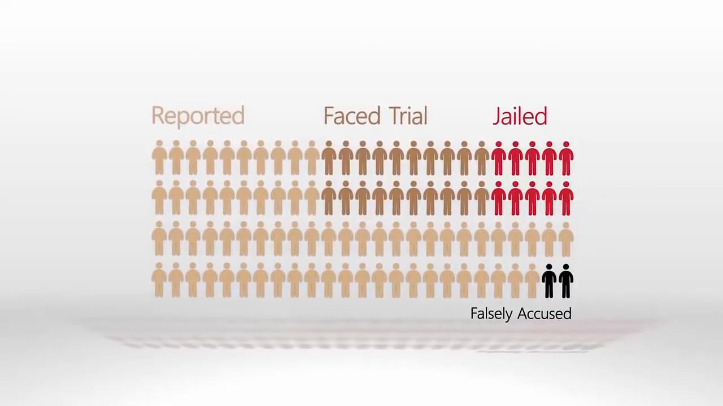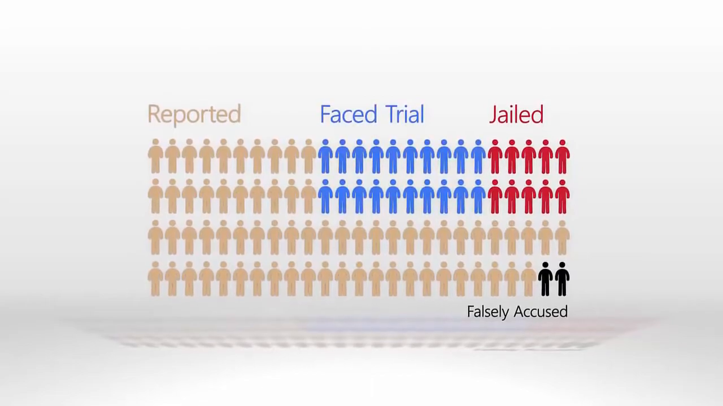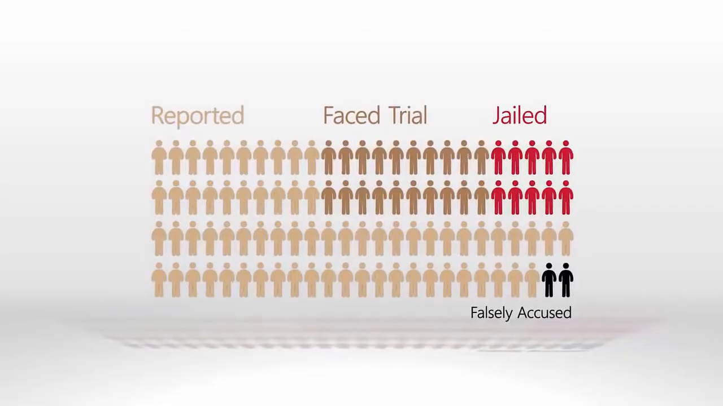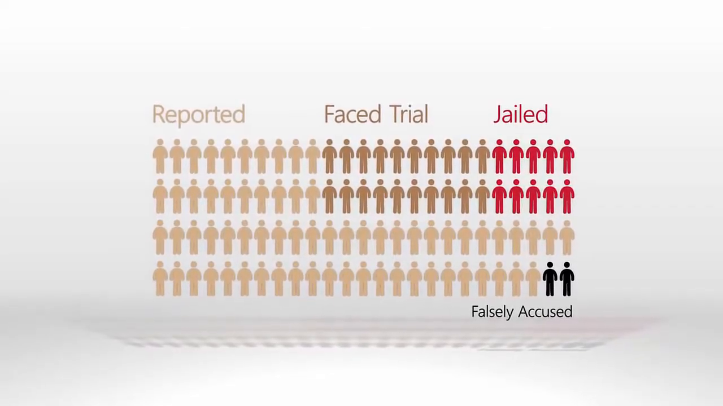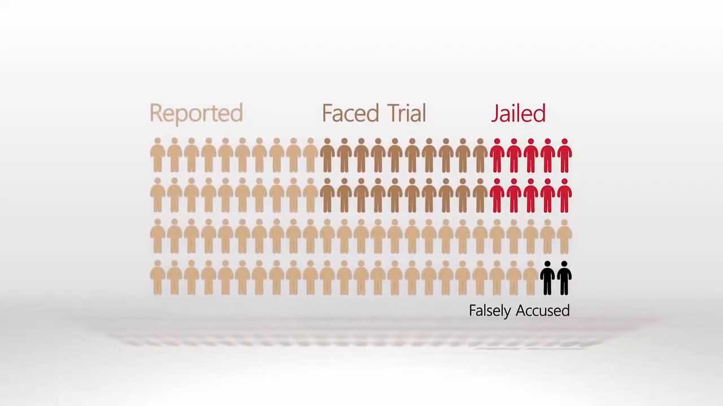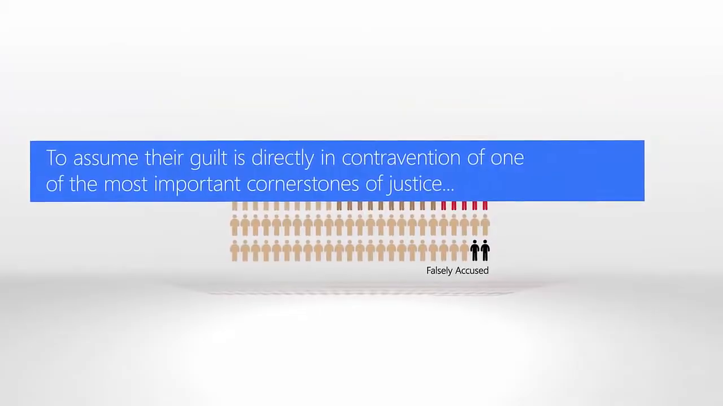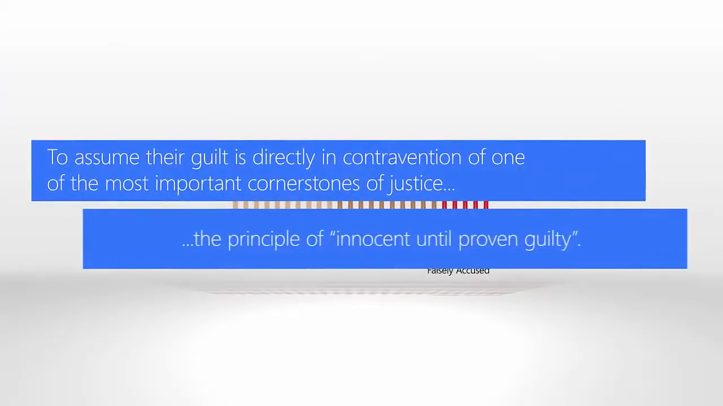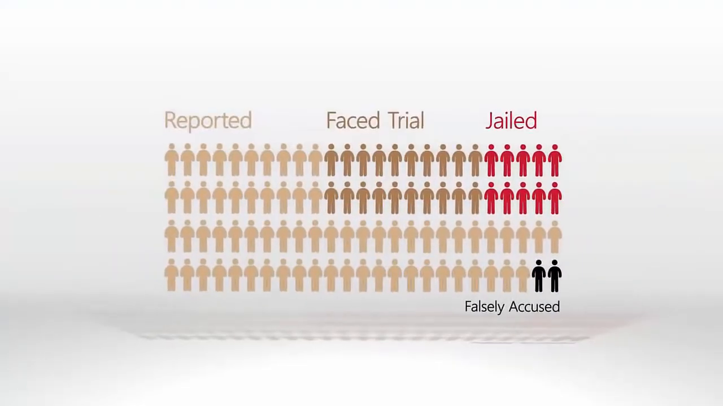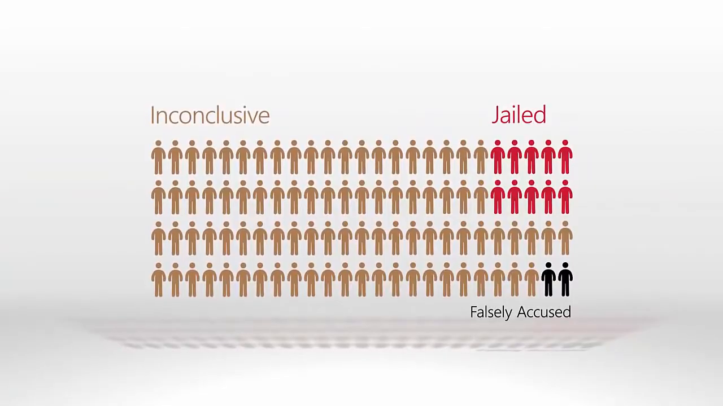The third problem is that the infographic assumes guilty until proven innocent. It assumes that those who went to trial and not to jail, and those who were reported and didn't go to trial, and even those who weren't reported, although as I've said that number is a guess, were all guilty. No evidence required. The bottom line here is that unless someone has been conclusively found guilty or innocent, we can't say for certain. To assume their guilt is directly in contravention of one of the most important cornerstones of justice, the principle of innocent until proven guilty. And so this whole block of reported/face trial, it's pretty irrelevant, so we'll merge it and we'll call it inconclusive.